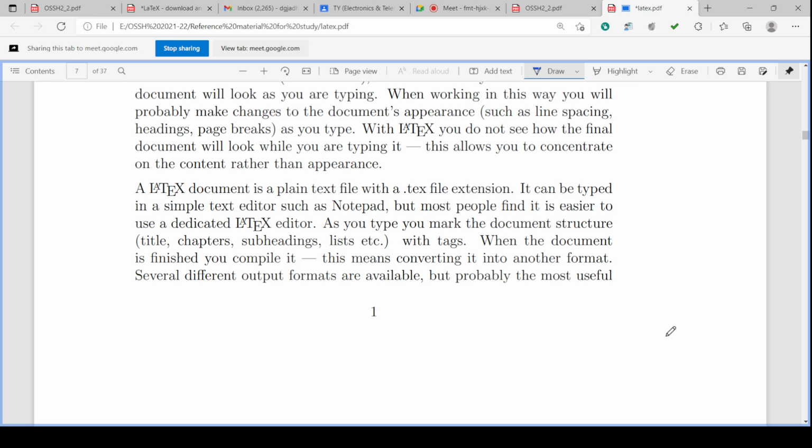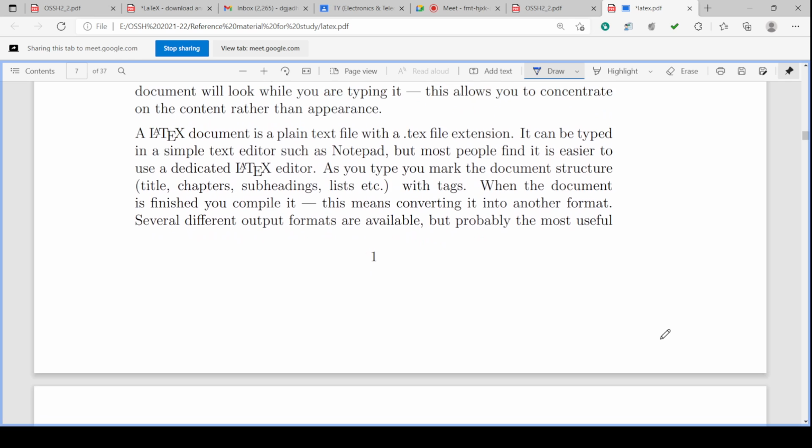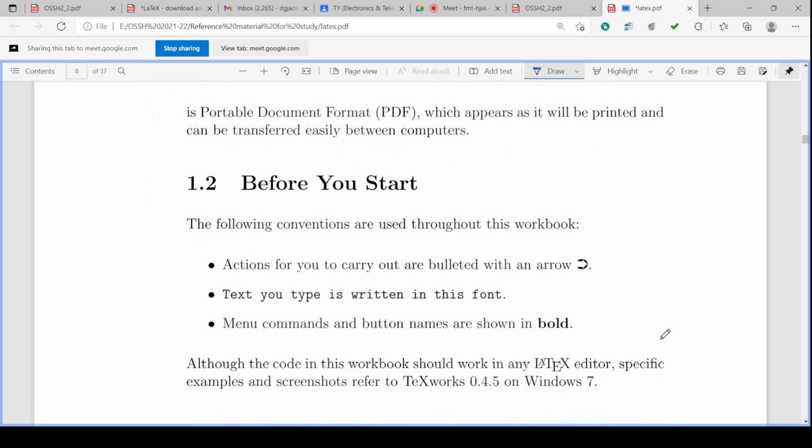Several different output formats are available, like portable document format, PDF. So you can convert it into portable document format or PDF.